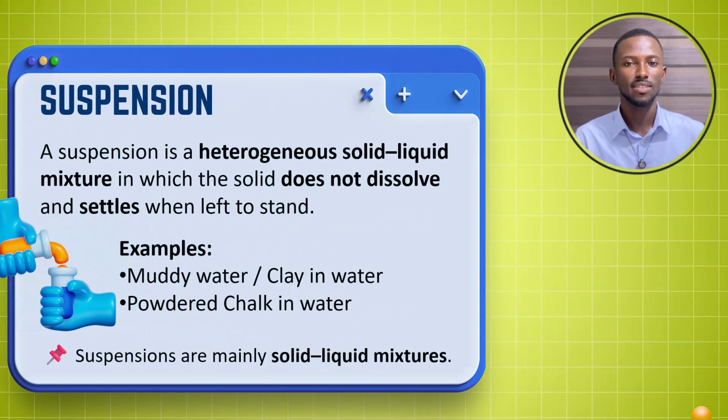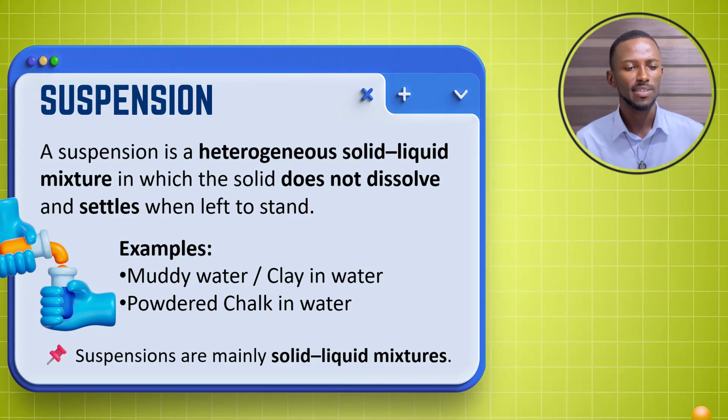Let's continue with suspension. So we are done with solution. As a recap, for solution, the solute dissolves in the solvent. And then what happens is that it disappears completely and there's a uniform composition throughout, to the level that you will not be able to even see the solute that has dissolved.